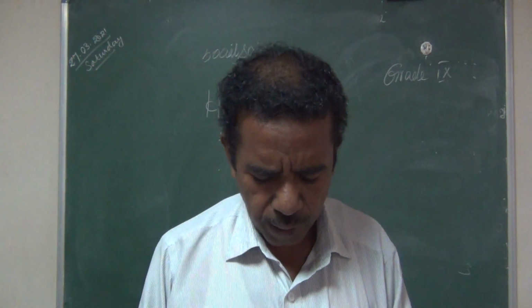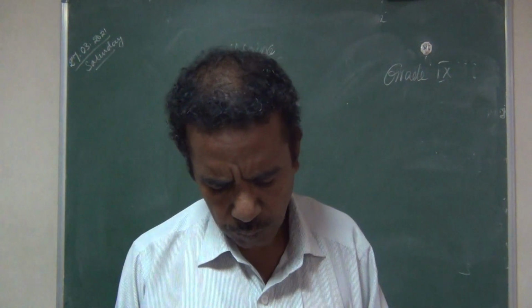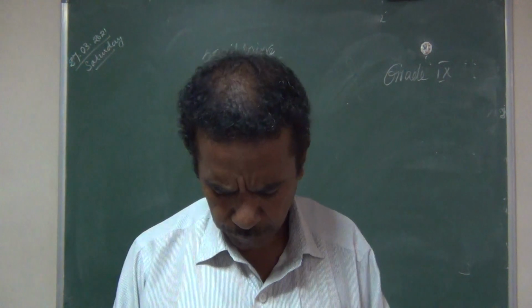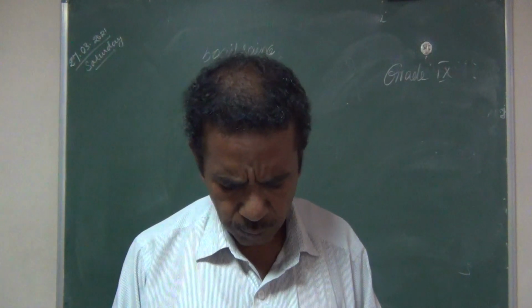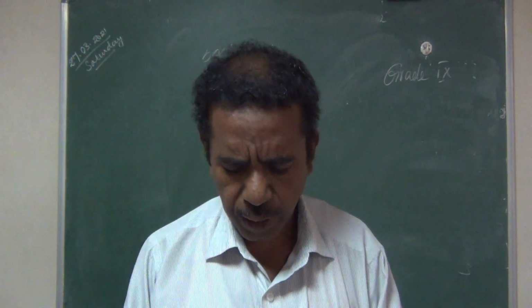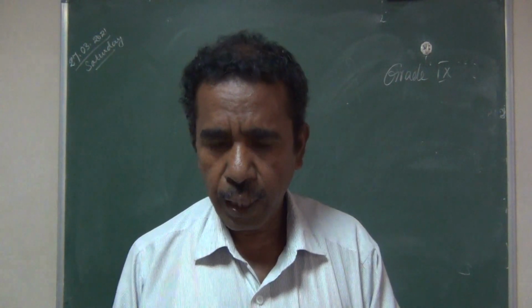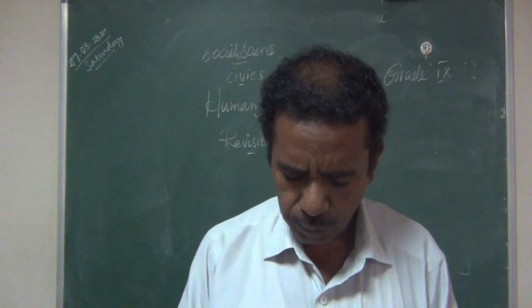What are the child rights defined by UNO? Child rights, that is page number 258. Child rights are also mentioned in the Constitution.